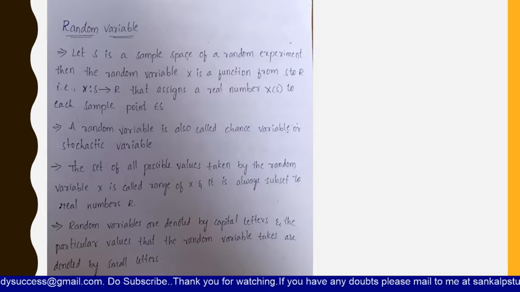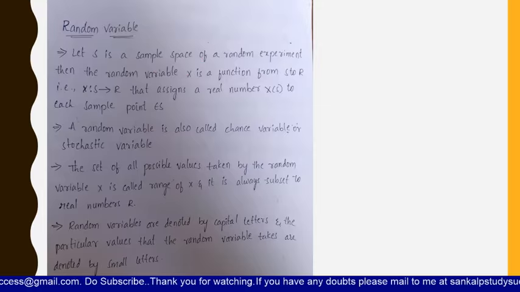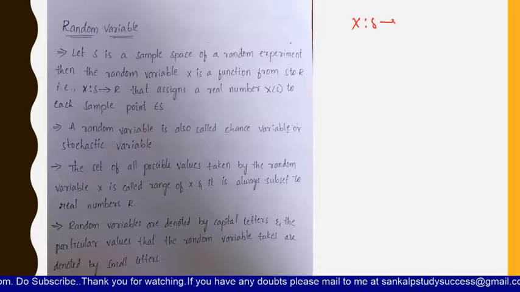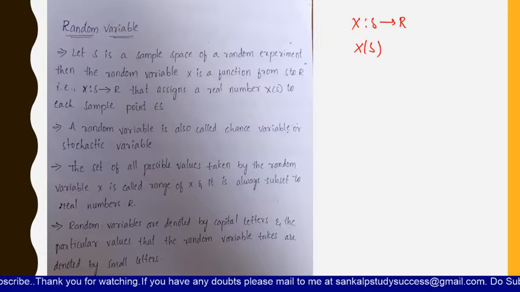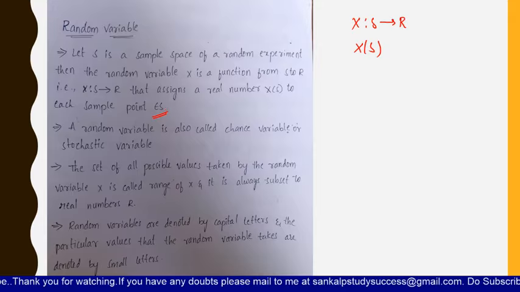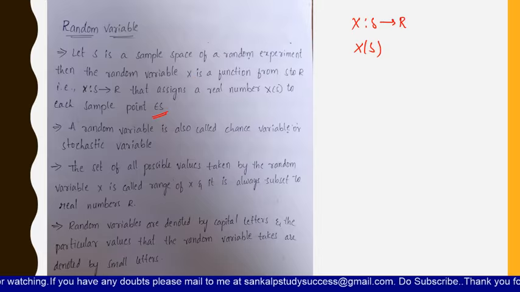Now, let S be a sample space of a random experiment. Then, the random variable X is a function from S to R. That is, X maps from S to R. That assigns a real number X of S to each sample point which belongs to S. That means there is a sample space S and also a random variable X which is mapping from S to R. And also this assigns a real number X of S to each sample point which belongs to S. Okay, this is the random variable actually.